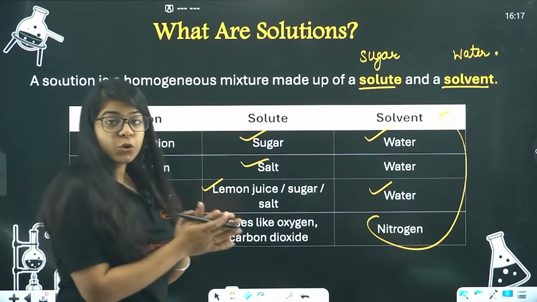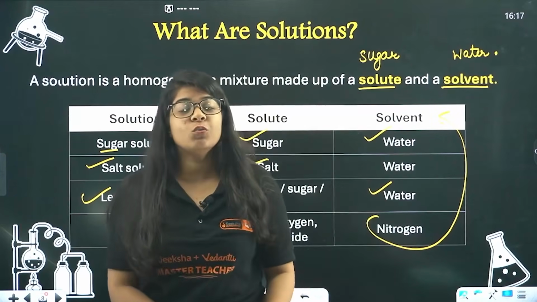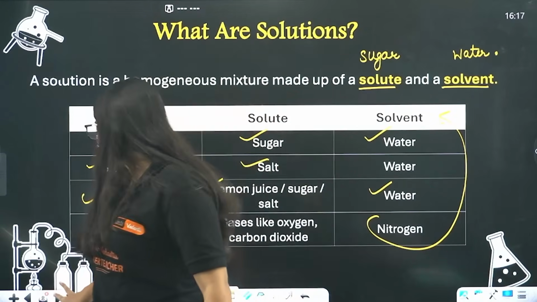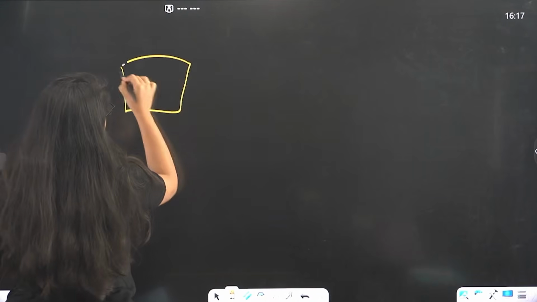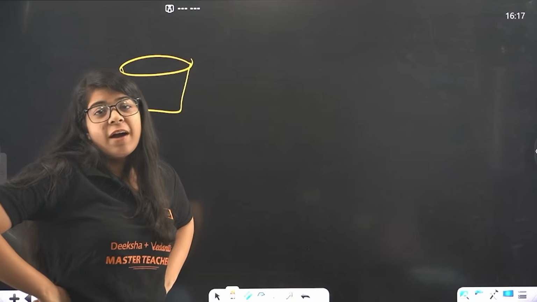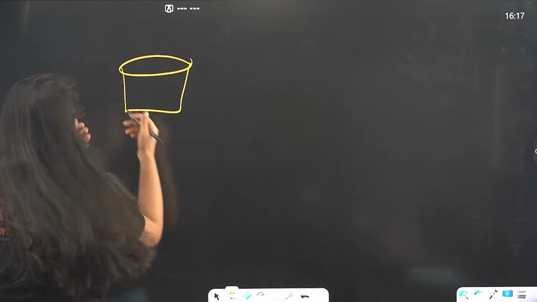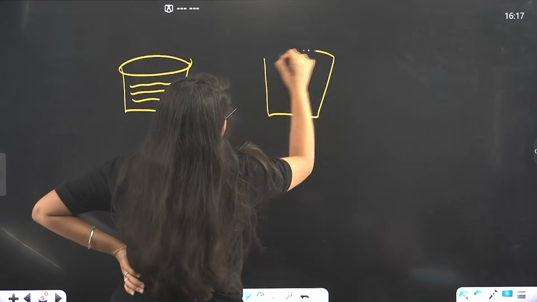So now you know what is a solution, and what is a solute, what is a solvent. Now you tell me one thing. I have 2 options for you. Let's say you and your brother or your sister are sitting and you want to have some sugar in water for some reason. You want to have some sweetened water. So this is your glass and this is your sister's glass.